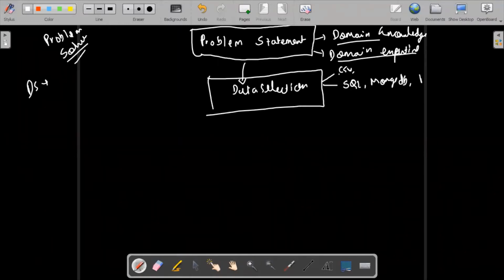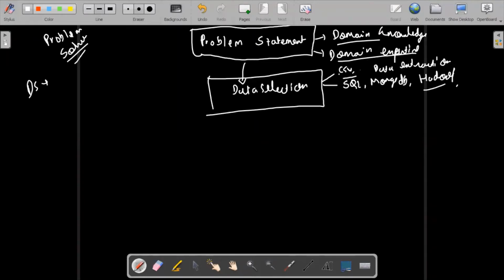Maybe Hadoop systems, where you have to use some kind of ETL tools. So SQL, MongoDB, Hadoop, and n numbers of things are there. You may have to extract the data from some website, even do web scraping. This is a whole step of data extraction, I would call it. We select the data, then we do data extraction. Extraction simply means how I'm able to get the data in my hand. Fine. So SQL, MongoDB, Hadoop, okay.